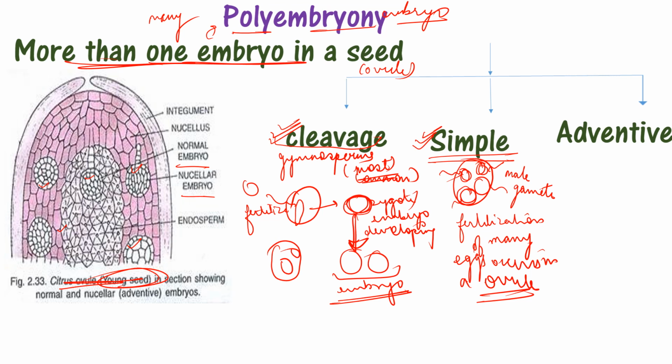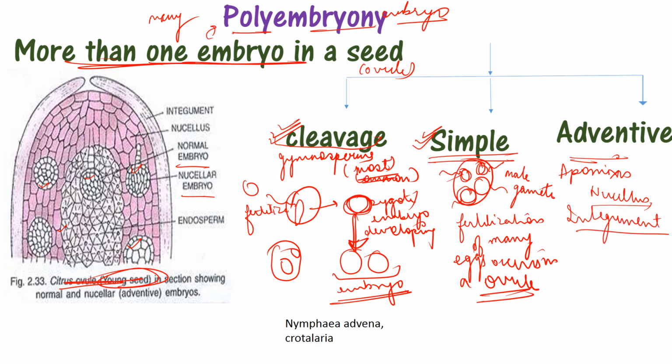The next one is adventive polyembryony. This is similar to apomixis. That is, in this the embryo is formed from the nucellus, or it is formed from the integument. The difference is that in this condition, the number of embryos formed from nucellus and integuments can be many. Many nucellar cells are present, so these can grow into embryos. Like here you can see the nucellar embryos, 1 2 3 4, plus the normal embryo, plus there can also be an integumentary embryo. So these kinds of conditions are known as adventive polyembryony.